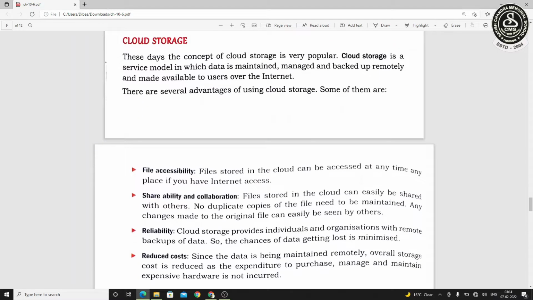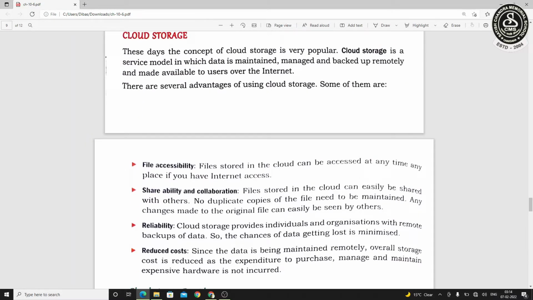So next part is cloud storage. That means nowadays we know that when we are uploading something to the cloud space, we can access it through the internet.